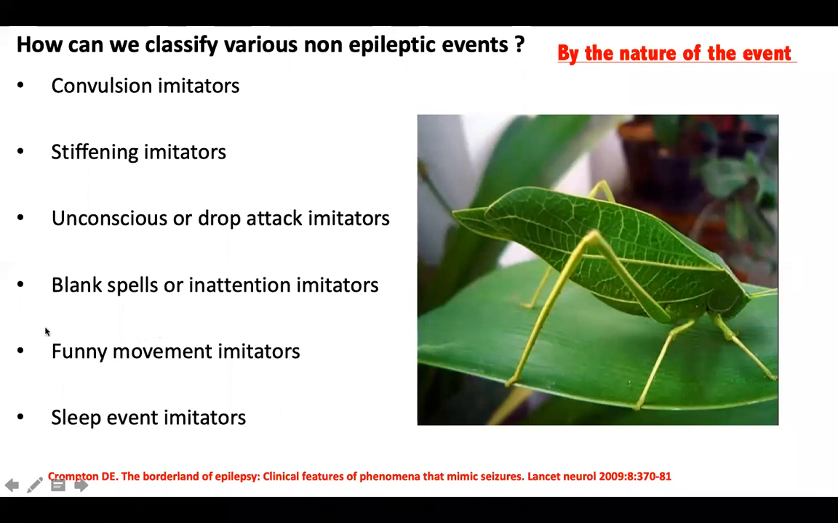And there are certain non-epileptic events which are very funny, which do not fit into a particular pattern. Usually those are related to unusual eye movements. And you can have non-epileptic attacks happening in sleep, okay? So this is how you tend to classify it. So what we will do is that we will go one by one and we'll try to give a differential diagnosis for each one.